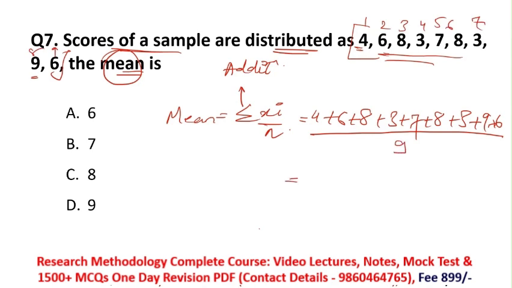Add all these terms and you will get 54 divided by 9. So 9 sixes are 54. So what will we get? 6 as the mean. So here the mean value is 6, which means the average score of the sample is 6. That's why the correct option here is option A, 6.